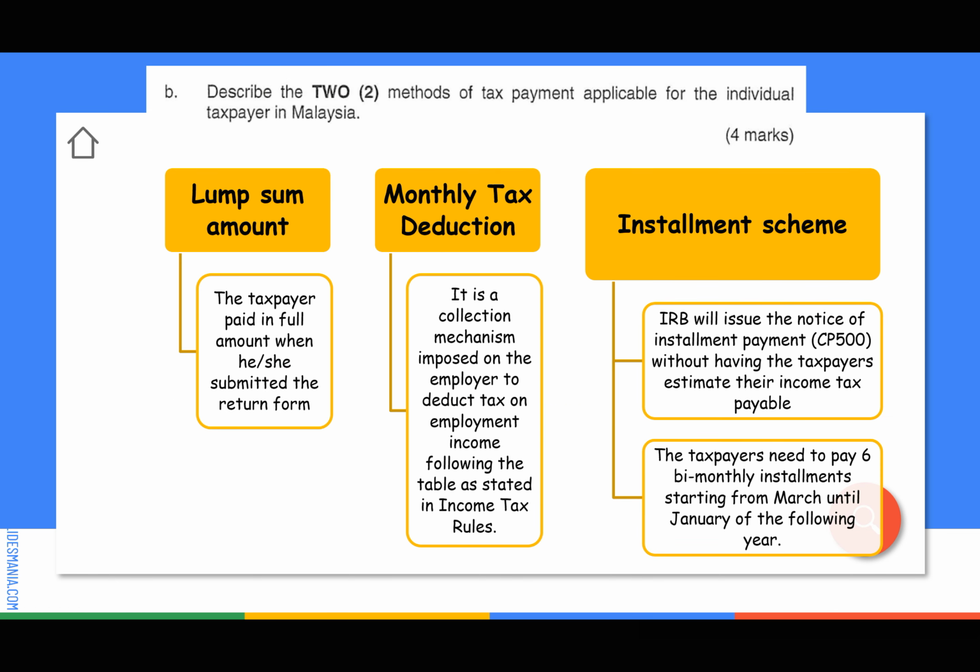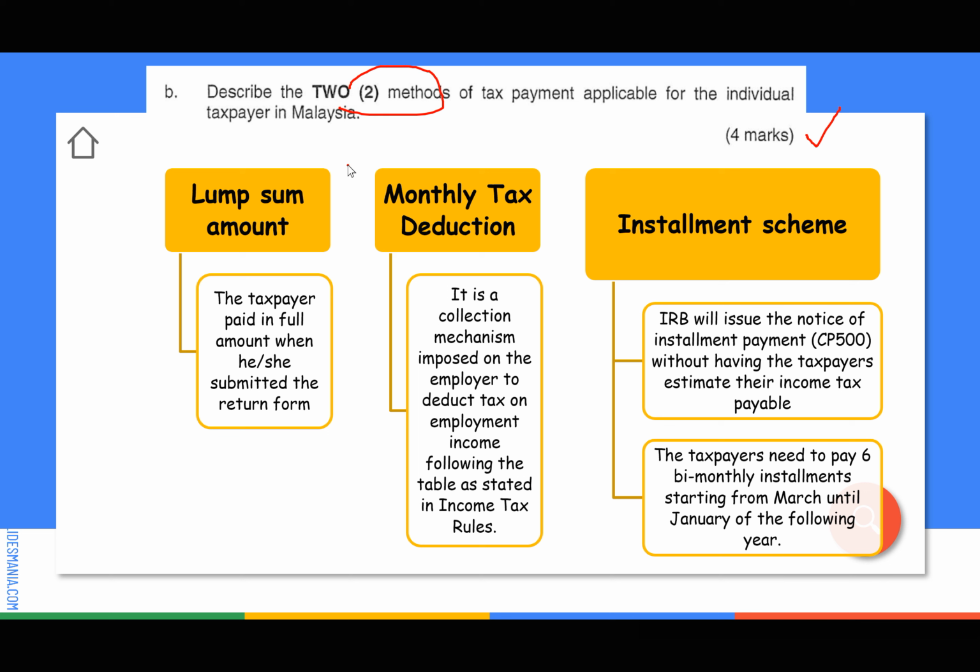Okay, now we go to question 1B. Describe 2 methods of tax payment applicable for the individual taxpayer in Malaysia. Guys, normally for methods, the ways you pay your tax to IRB, there are 3 methods. So I'm going to touch on 3 methods in my answer, and you can choose which one is easier for you. Normally the first method and also the second method. The third method is quite complicated because it involves procedures. Since the mark is just 1 mark for each, 2 methods, isn't it?